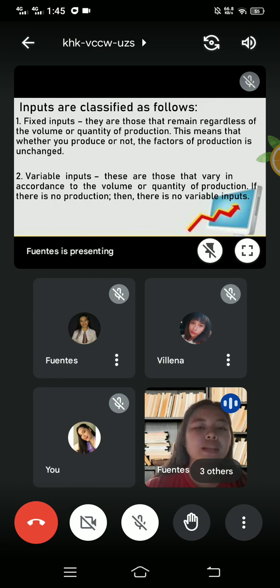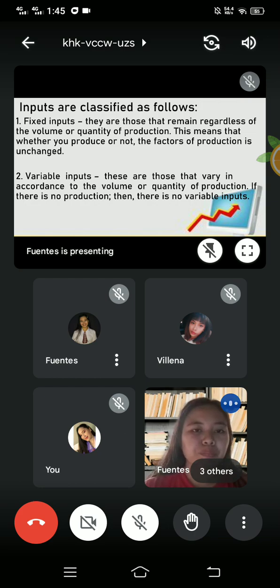So the variable inputs are those that vary in accordance with the volume or quantity of production. If there is no production, then there are no variable inputs. An example of these variable inputs is the workers. If the workers will never work, or there will be no labor from the workers, then there is no production that will be the outcome. So that is the variable inputs.